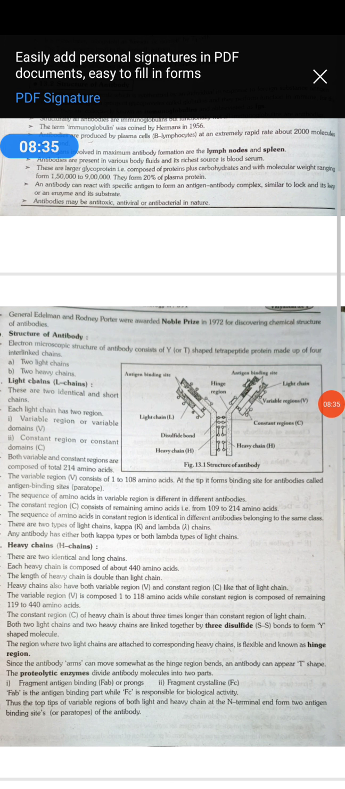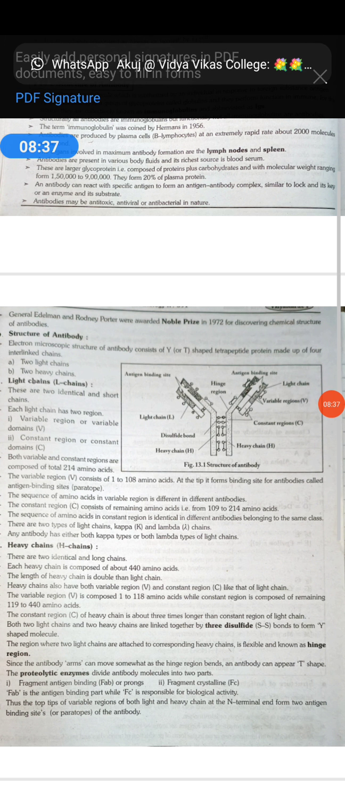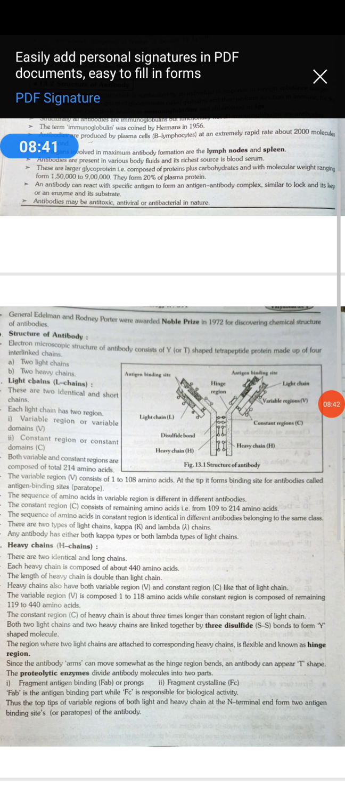Thus the top tips of the variable regions of the light chain and the heavy chain at the terminal end form the antigen binding site, or paratope, of the antibody. The 2 tips bind with a specific antigen in lock and key fashion to form the antigen antibody complex. Since most antibodies have 2 binding sites for antigen, they are known as bivalent.